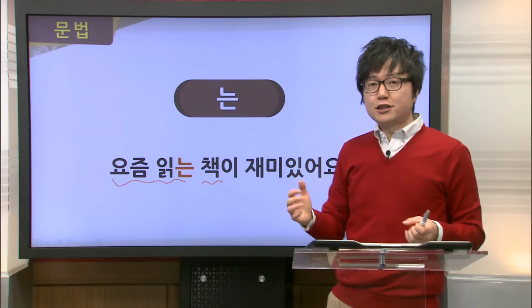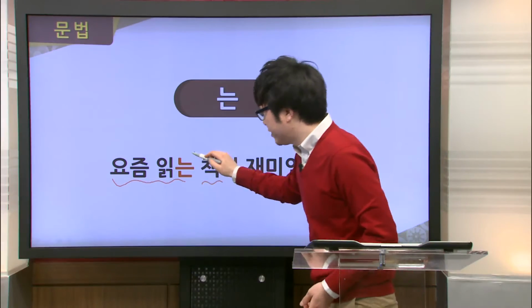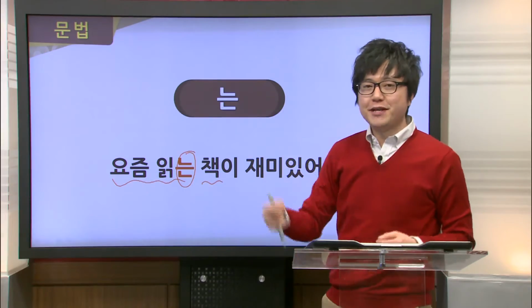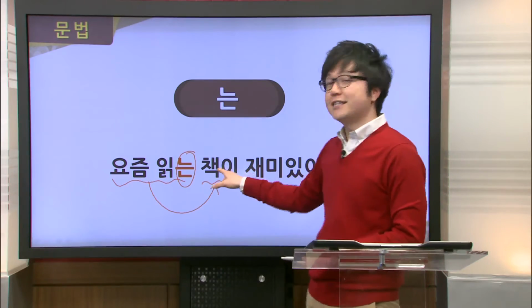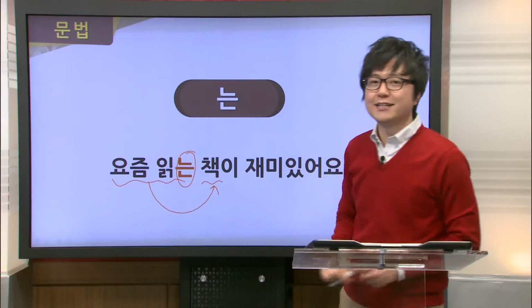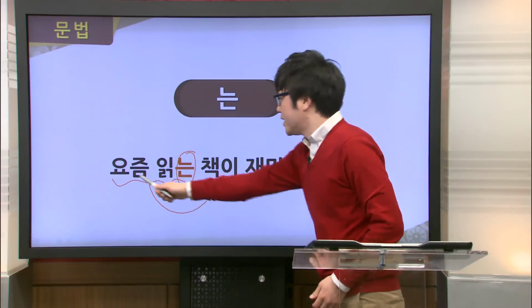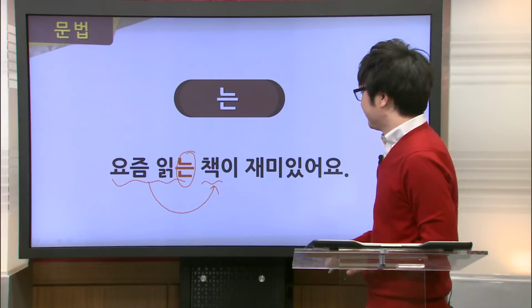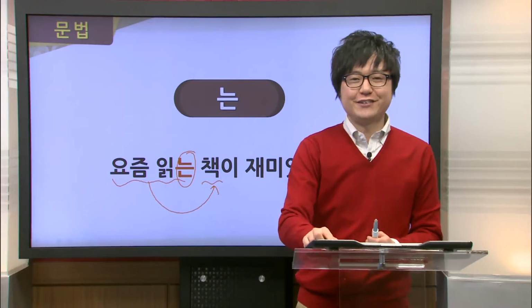So now, to describe this book as the one I read lately, and to combine it into one sentence, here we add this 는, and by adding this 는, now this 요즘 읽다, again meaning I read recently, describes this noun here, in this case it's book or 책, that follows it. So we get the book that I read lately. Now let's go ahead and read through the sentence together. Please repeat after me. 요즘 읽는 책이 재밌어요. Excellent.